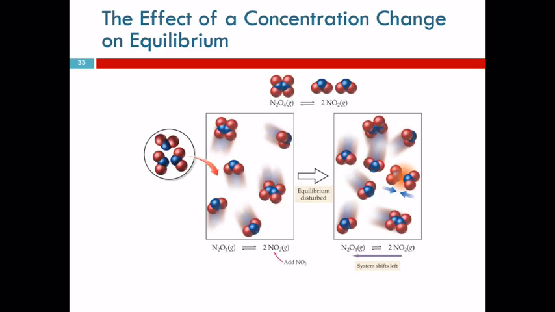There's got to be some questions. Yes? You lost me there at the end. I thought that when you increase the concentration of one, you just said it moves to the left, but I thought it moves to the right, making more product. Well, we're adding product. So if we disturb this side, it's going to shift to the other side. Is it product or reactant? I'm adding product. When I add product, it reacts in the reverse, and we actually end up with more reactant in that mixture than we started with.